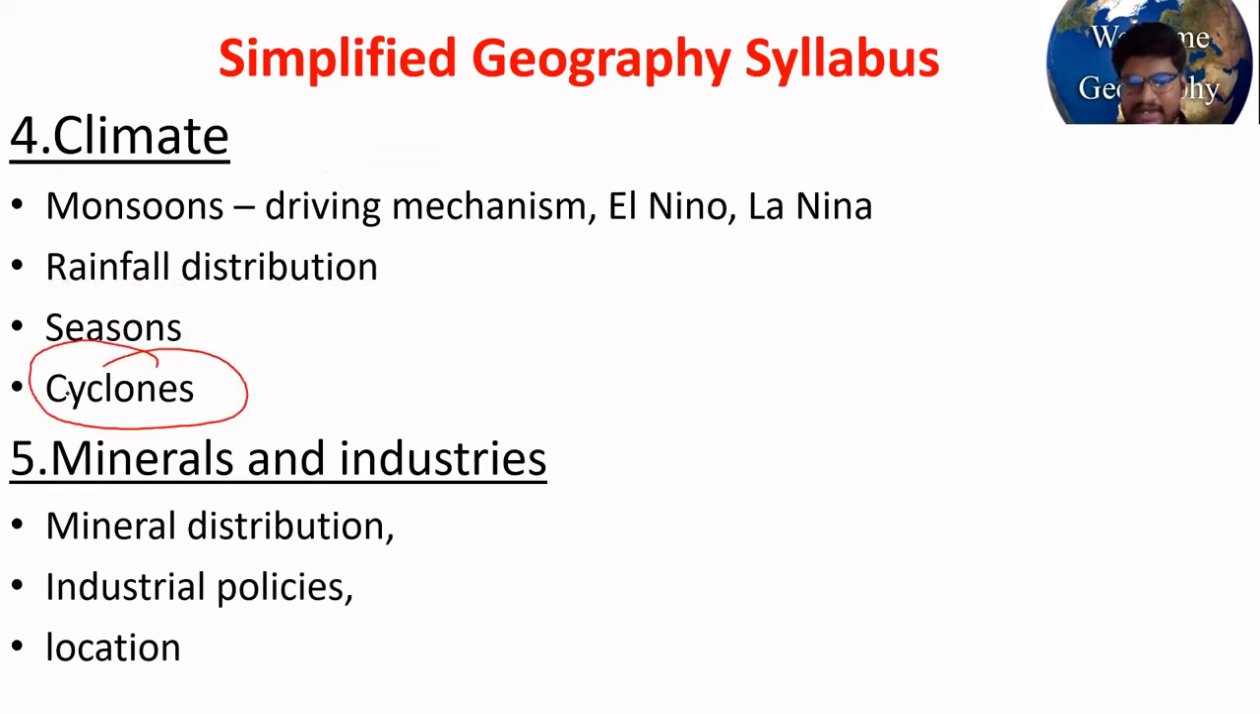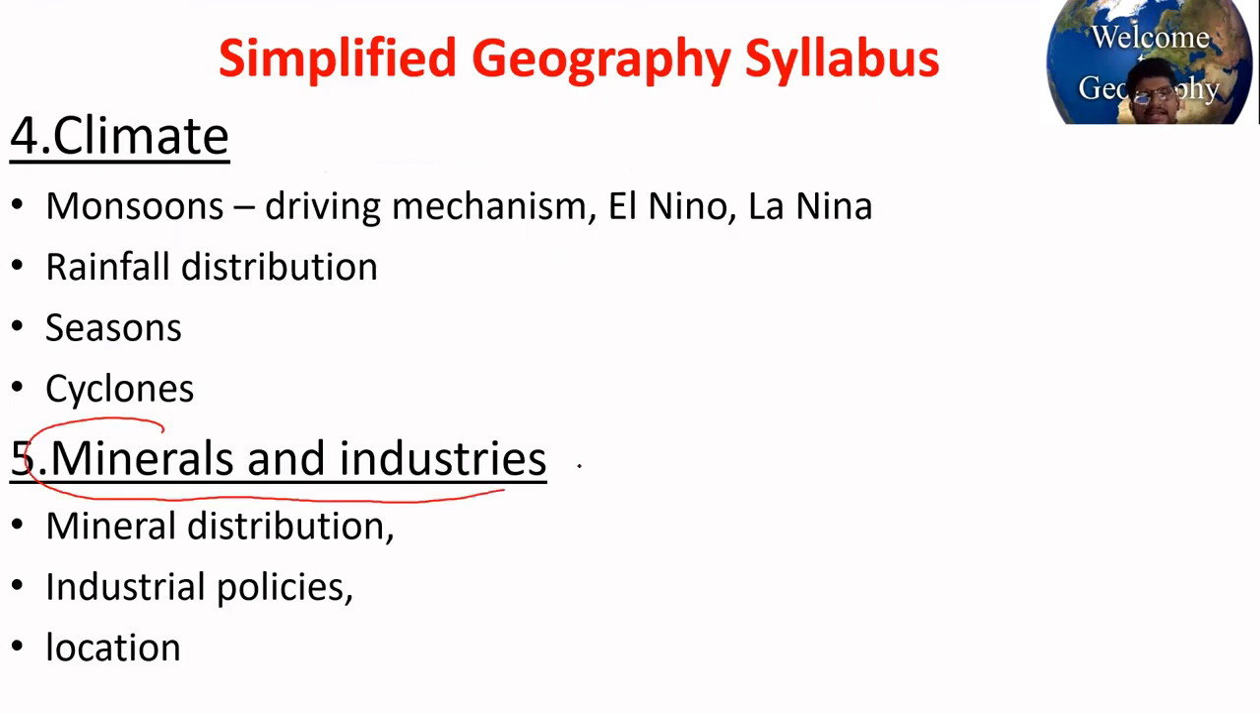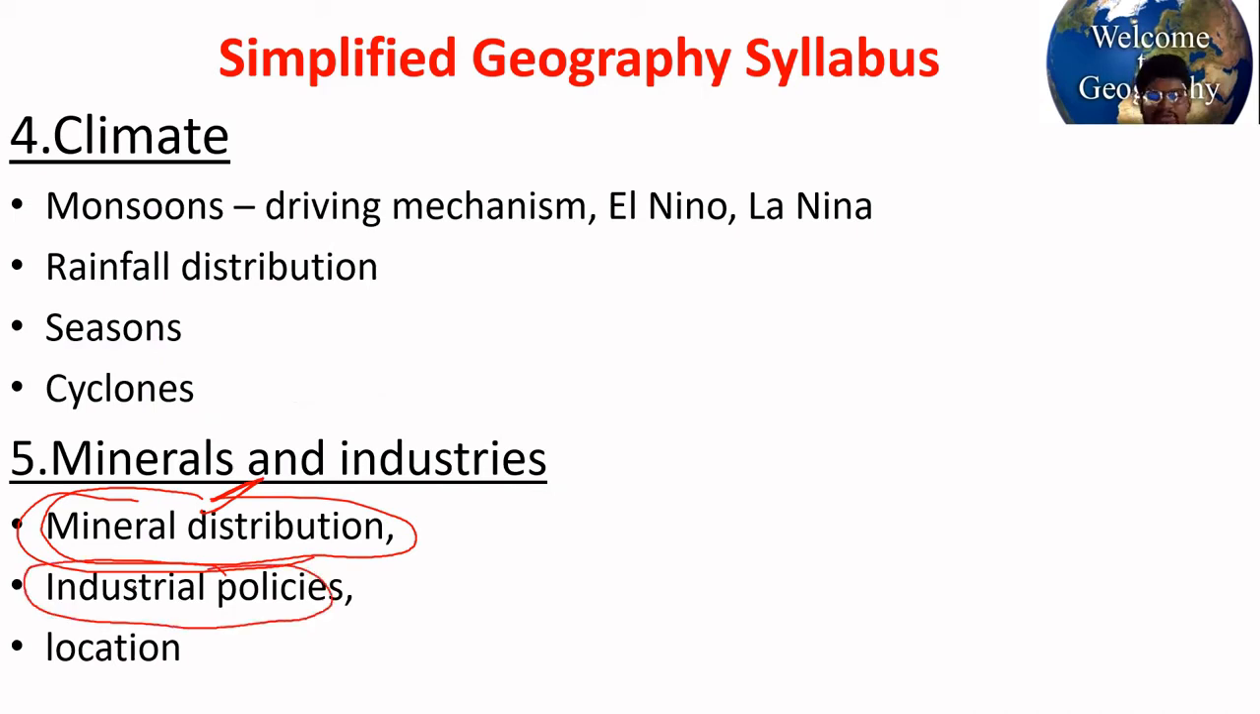Cyclones. Generally in India you can see tropical cyclones, how they develop. And in the months of winter, western disturbances. Due to western disturbances, the northwestern part receives rainfall, Punjab and Haryana. Read about them. Then minerals and industries. What types of minerals are there? Classification of minerals, and the distribution of minerals. Your coal, iron, where they are located. And mineral based industries, where they are located. Your steel plants, location and all, location factors.